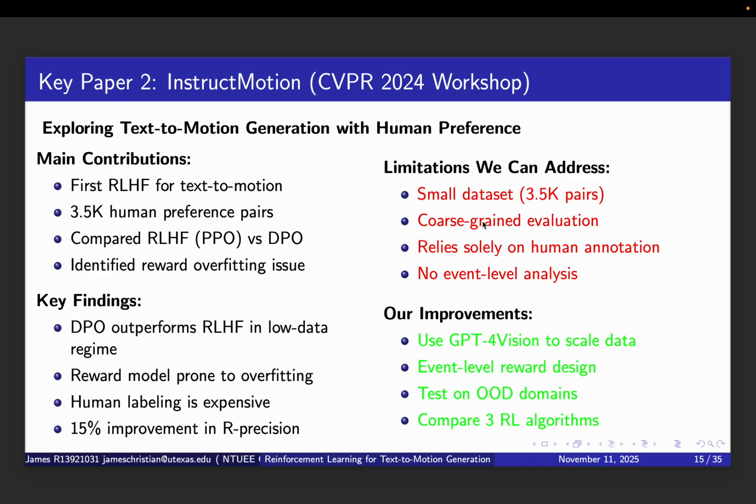Our improvements will be substantial. We will use GPT-4 Vision to scale the data collection. We will implement event-level reward design to provide fine-grained feedback. We will test on out-of-distribution domains like Tai Chi. And we will systematically compare 3 to 4 different RL algorithms to understand their trade-offs.